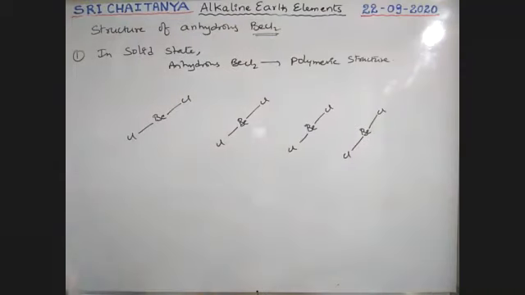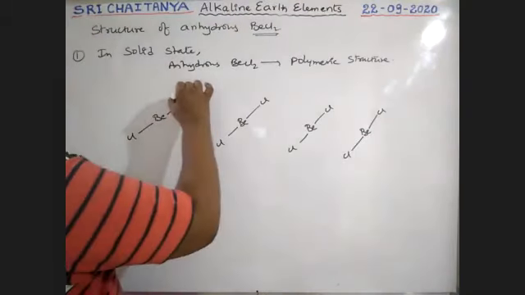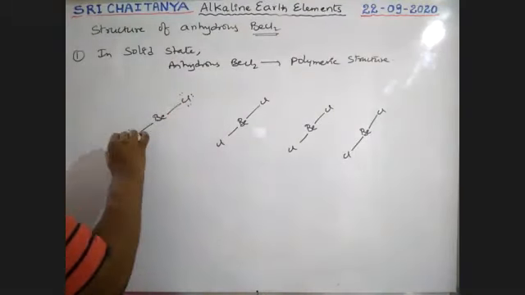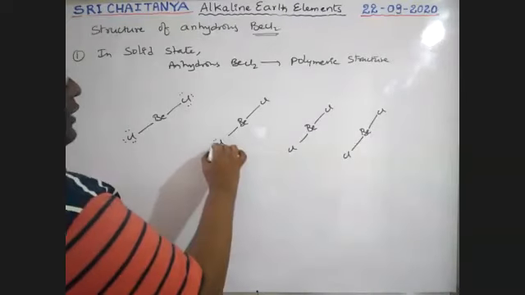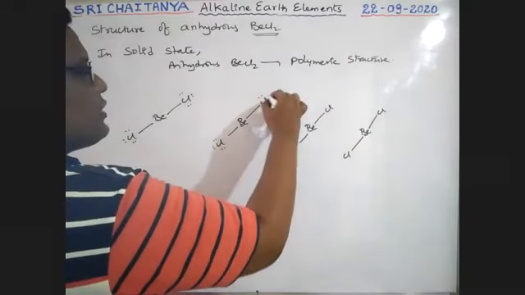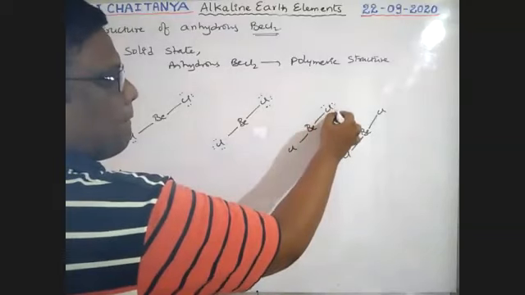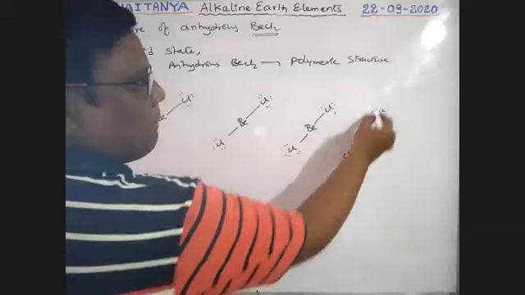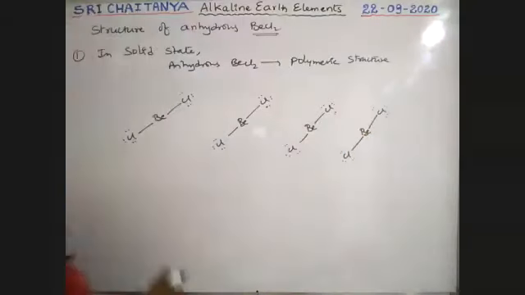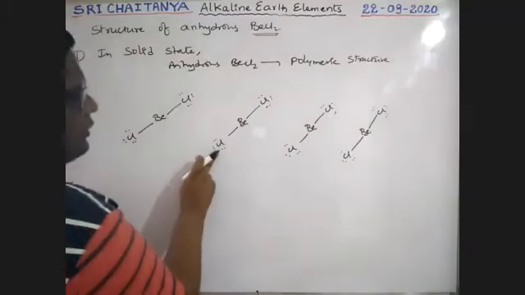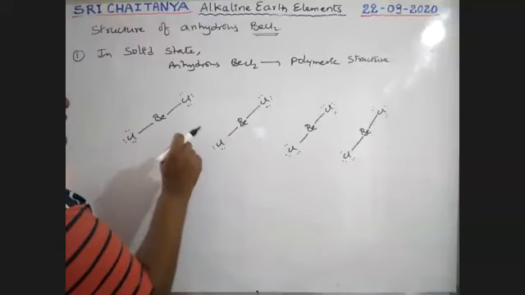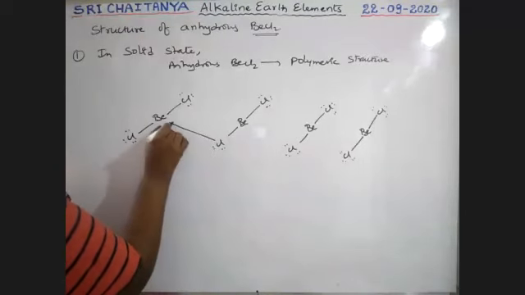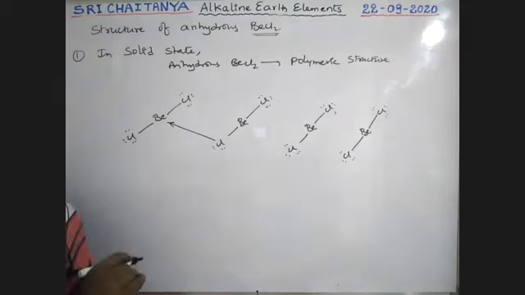Every chlorine has 3 lone pairs of electrons. Every halogen has 3 lone pairs. See here. This chlorine donates this lone pair to this beryllium and forms a coordinate covalent bond.